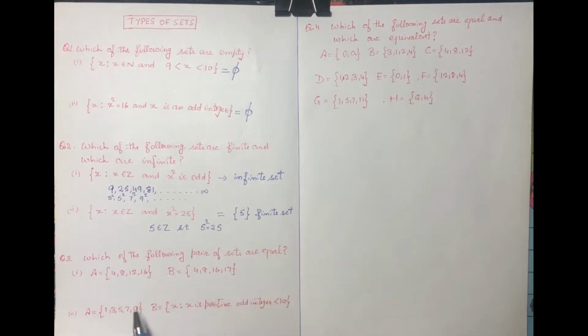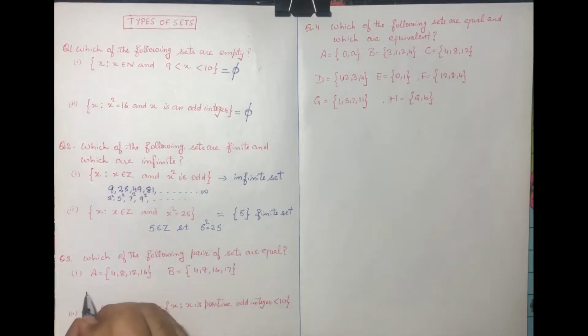Next question, which of the following pairs of sets are equal? So what are equal sets? There are two things that we have to check. Number one, the number of elements in those two sets must be the same. And number two, every element of A is a member of B and every element of B is a member of A. So these two conditions.